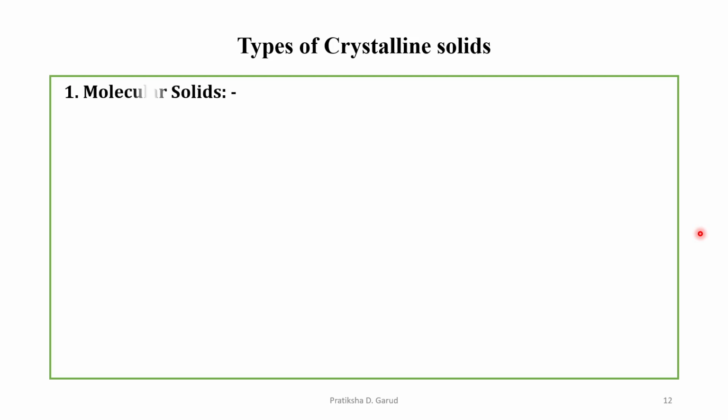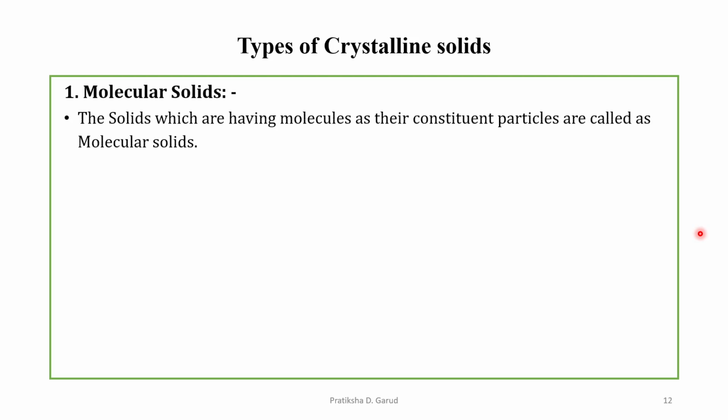The first type is the molecular solids. The solids which have molecules as their constituent particles are known as molecular solids, as the name suggests.